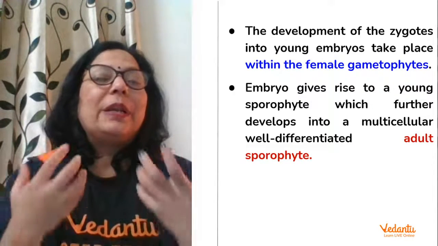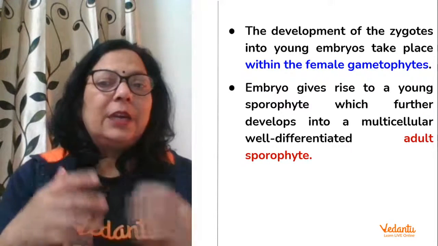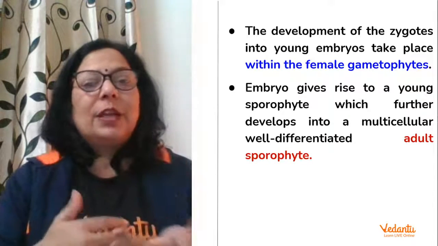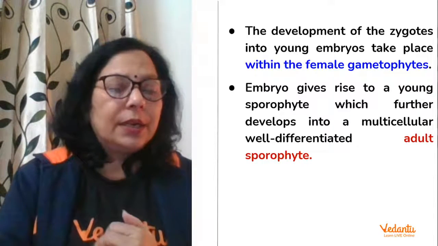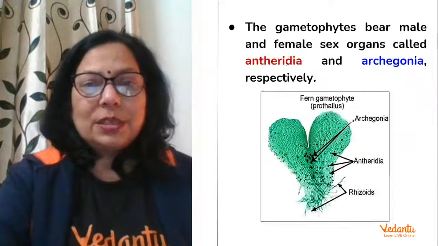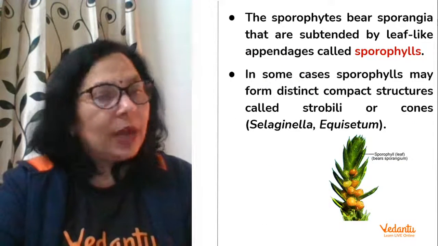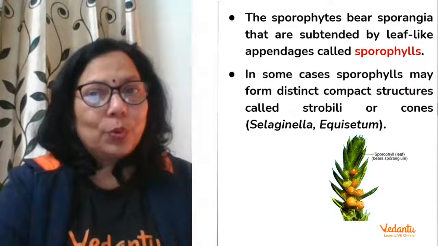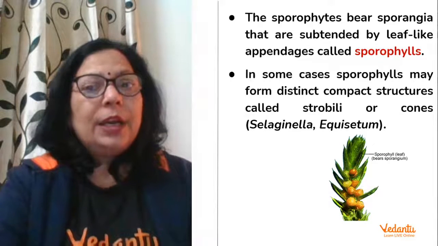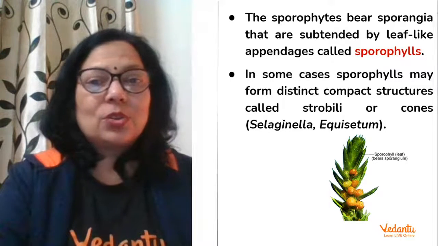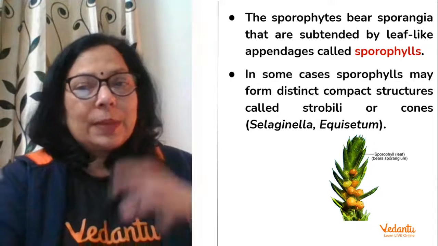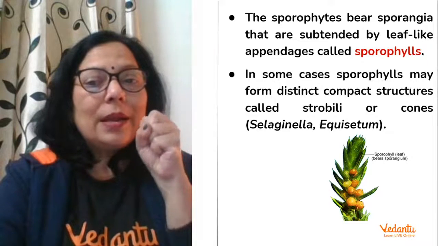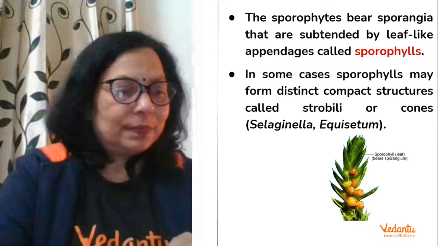This embryo will develop within the female gametophyte and it will give rise to a young plant, or you can call it a young sporophyte, which further develops into a multicellular, well-differentiated adult sporophyte. So this is the process. It's a non-flowering plant. There is no flower, no ovary, no fruit, no seed, but it bears spores, hence it is called a sporophyte. It bears spores on a leaf-like structure which is called a sporophyll. Then sporophylls sometimes form distinct compact structures called strobili or the cones. Examples are equisetum and selaginella.